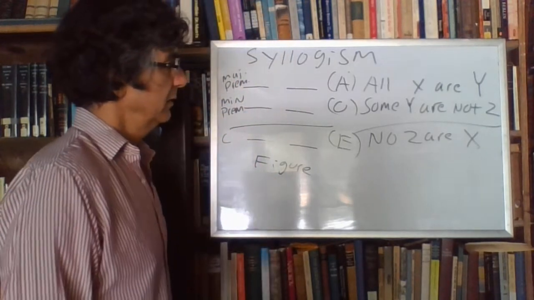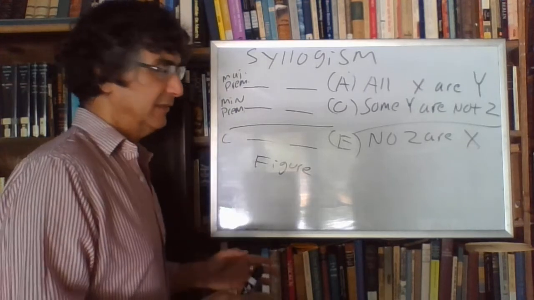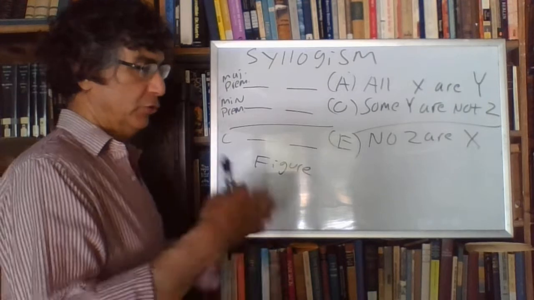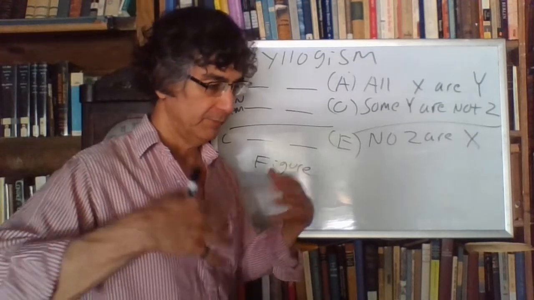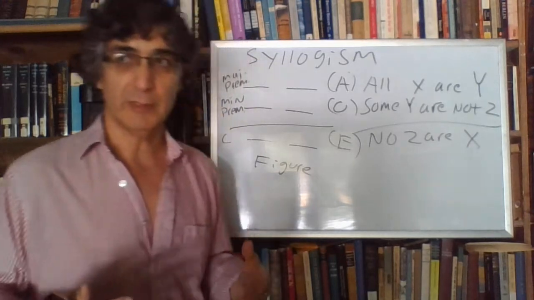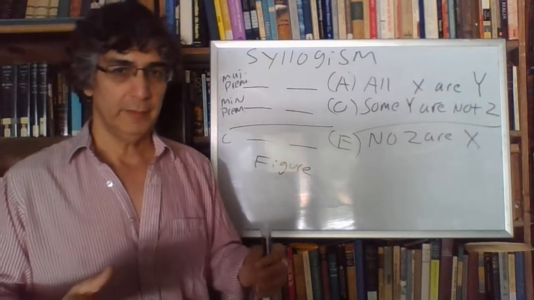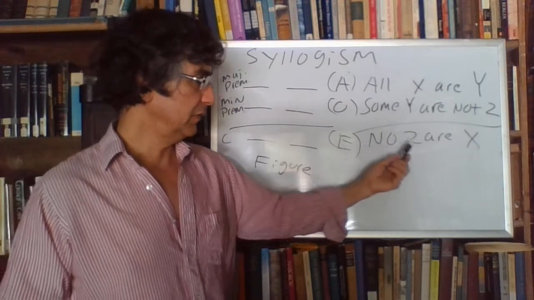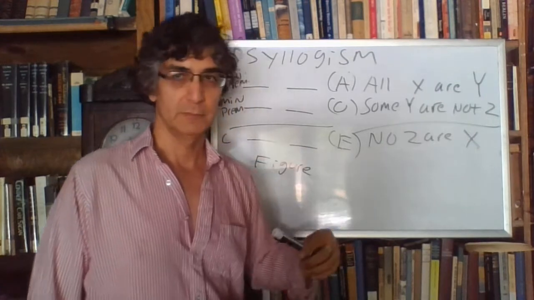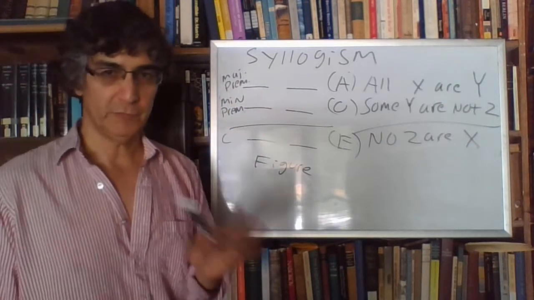Now then, something that makes this a little bit easier for us to remember, it's a tradition, a convention, something logicians have done for several centuries now, is that we have all agreed always to make the subject of the conclusion the minor term. It doesn't have to be that way, but we've all agreed to do that, and we've done it for centuries.